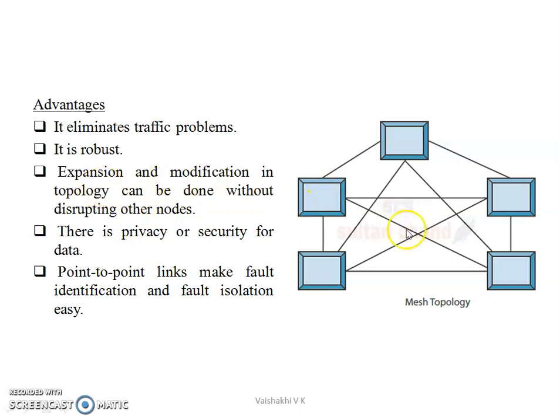And the expansion and modification in the network is easy, and it does not affect the other devices connected to it. And even the data is transmitted through a point-to-point link. It provides privacy and security for the data. And this point-to-point link also makes it easy to identify fault in the network, and fault isolation is very easy.